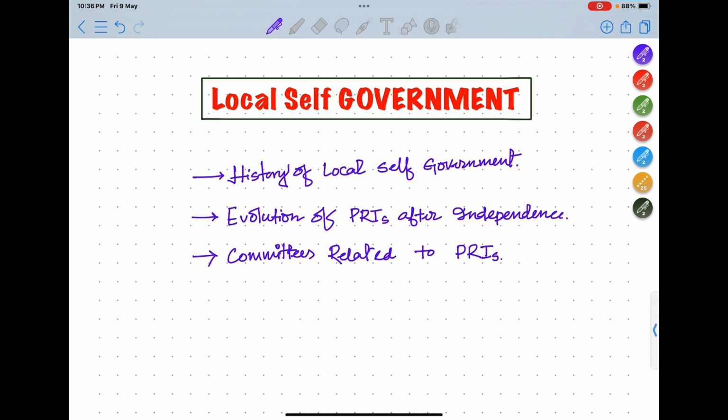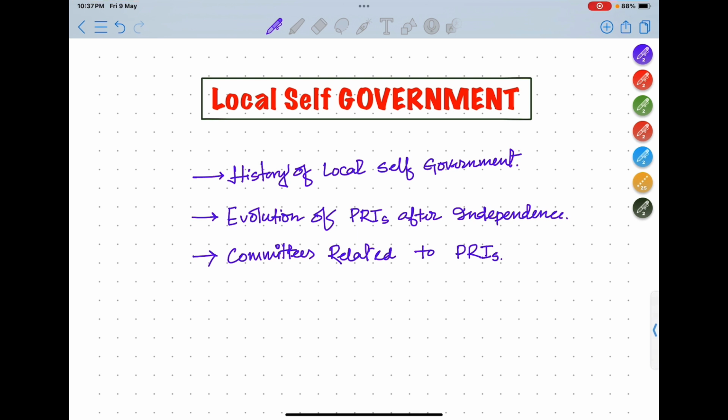Today we are going to talk about the most important topic for the combined 3 examination. In the syllabus it is precisely mentioned: polity of local and self government. In the polity section, questions will be asked related to local and self government.